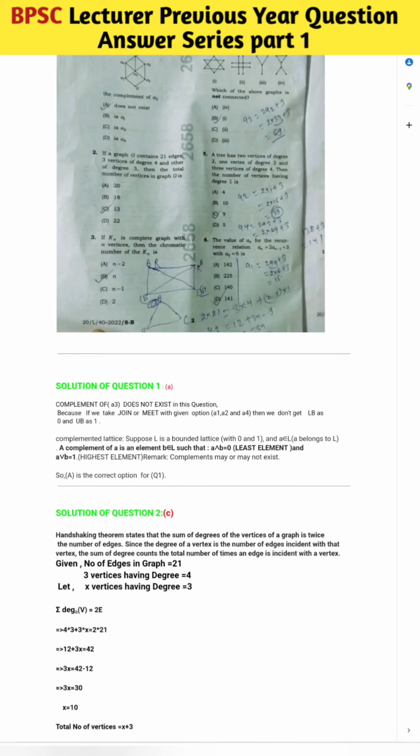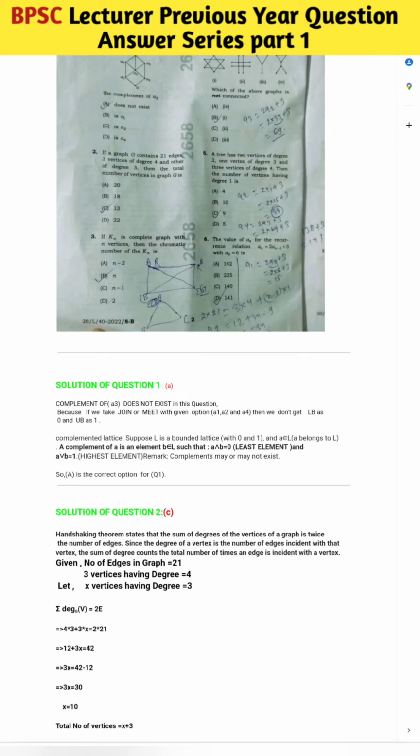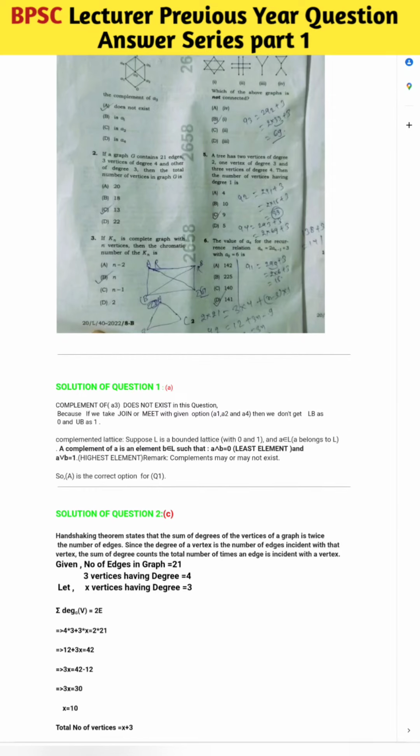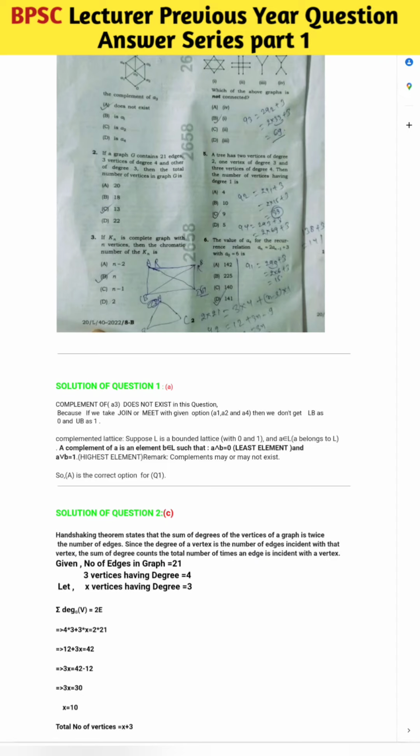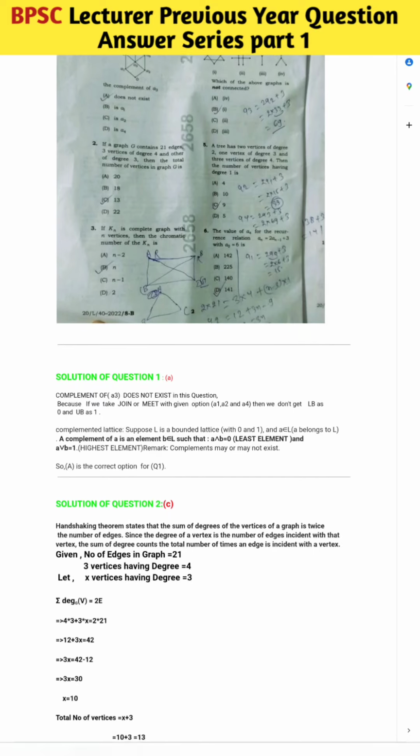This is set B. So I am going to tell you solutions of 1 to 6 questions in this session. In the first question, you have to find the complement of A3. You know this is a bounded lattice. In a bounded lattice, if you find the complement of A, suppose the complement of A is B, then A join B must be equal to 1 and A meet B must be equal to 0. But in this case, if we try using options B, C, D, we are not getting 1 and 0 as join and meet. So the answer for this question is complement of A3 does not exist.